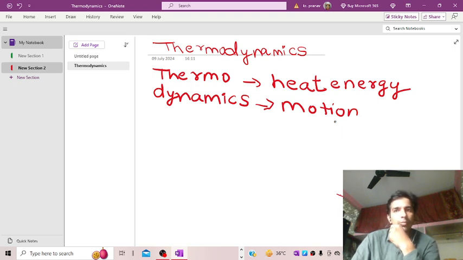When the heat is in motion, it can be converted to work, or work can be converted into heat, vice versa. So we will be dealing with heat energy and work, and the relationship between them. Whenever any transformation occurs, heat can be converted into work, and work can be converted into heat. We are dealing with thermodynamics.